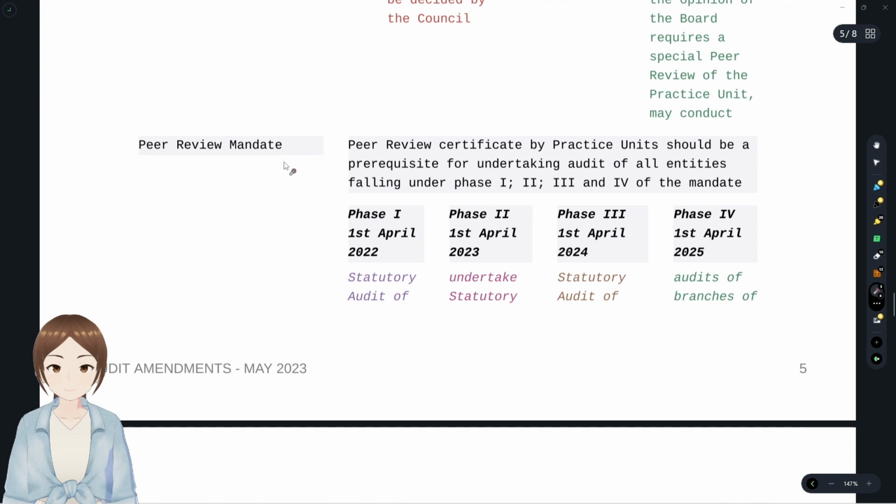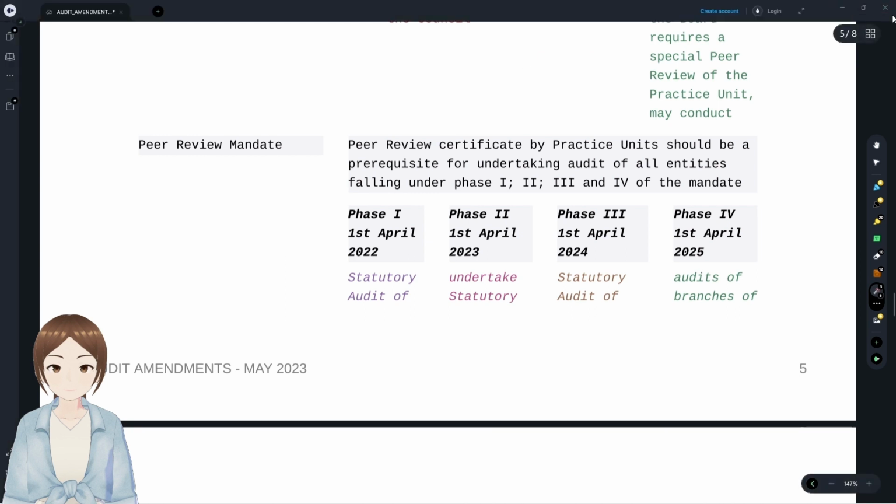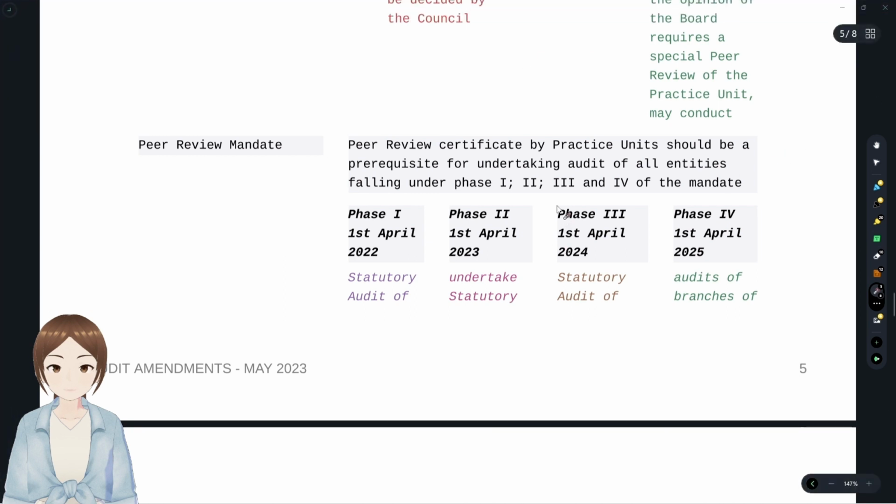Peer review mandate is the only significant amendment that had happened here, and we'll discuss that. Previously, the practicing units which undergo peer review were categorized into 2 levels. Now they were divided into 4 phases. That's it. And it's so simple also.